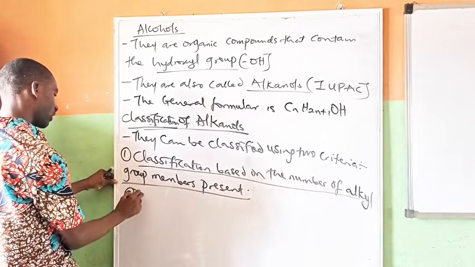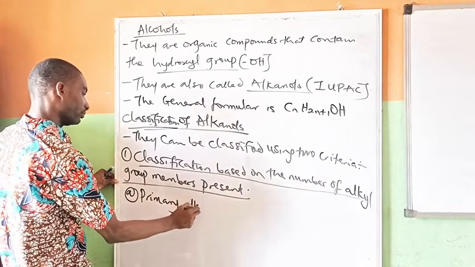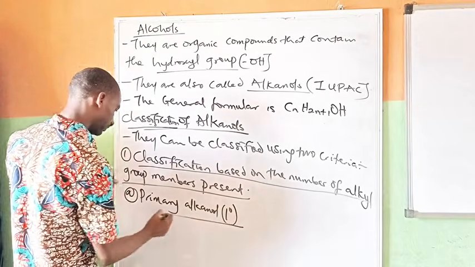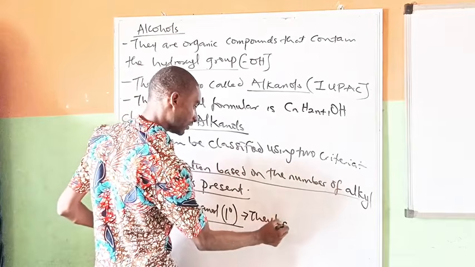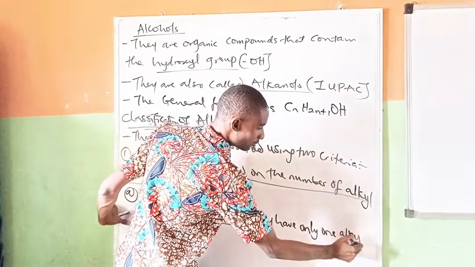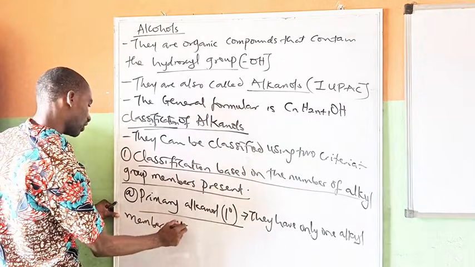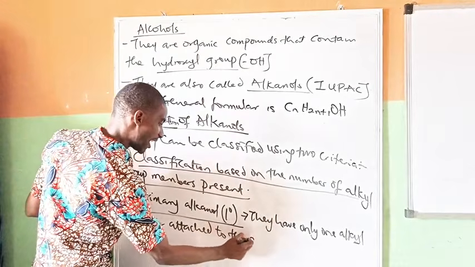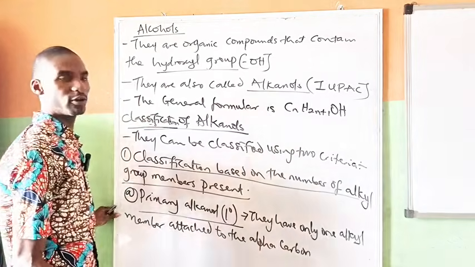So the first is primary alkanol. Primary alkanol or alcohol, which you can also call 1 degree. What are primary alkanols? They have only one alkyl member attached to the alpha carbon of the chain.